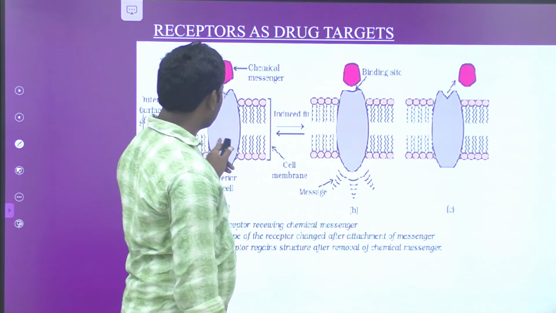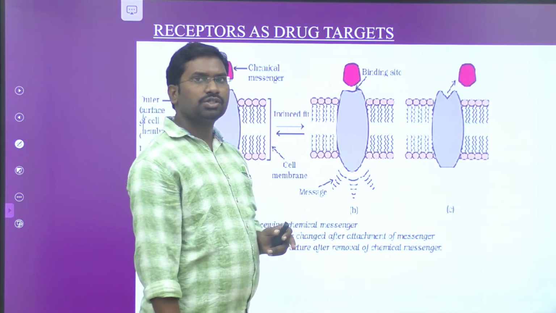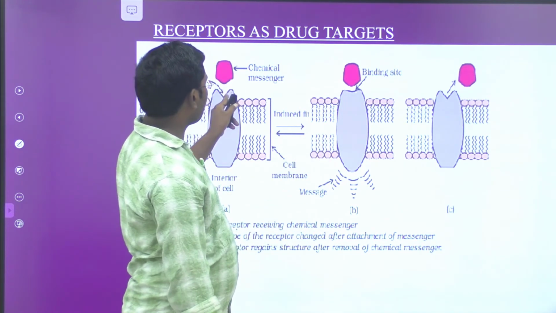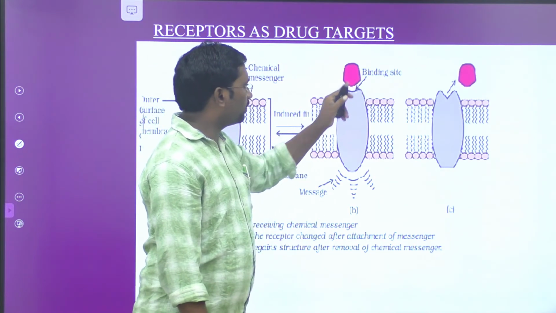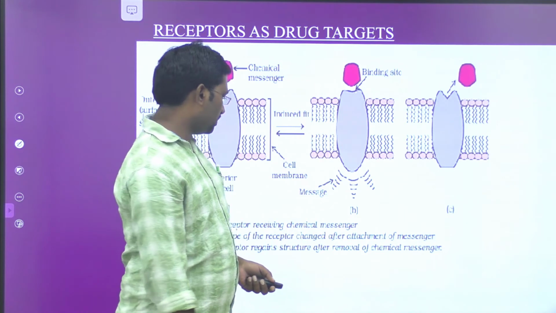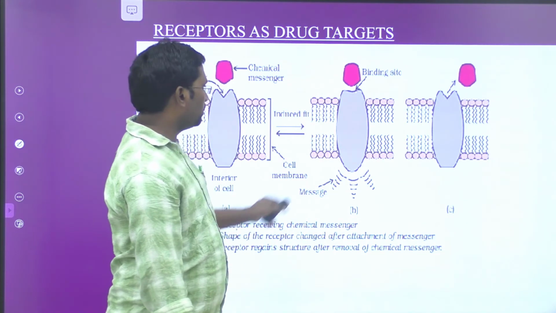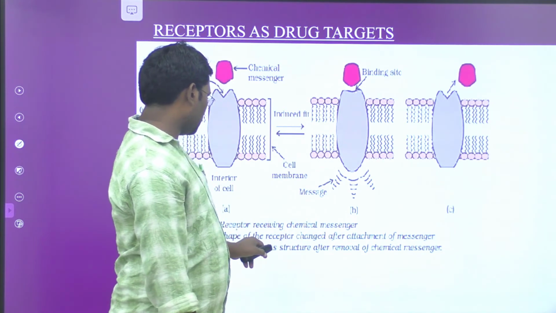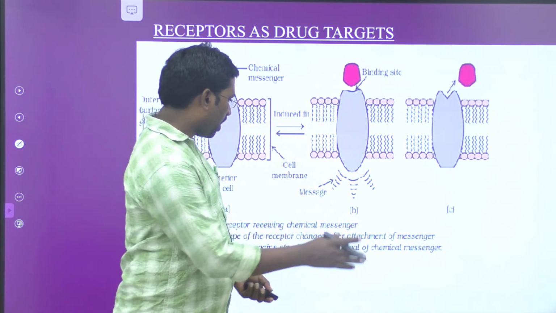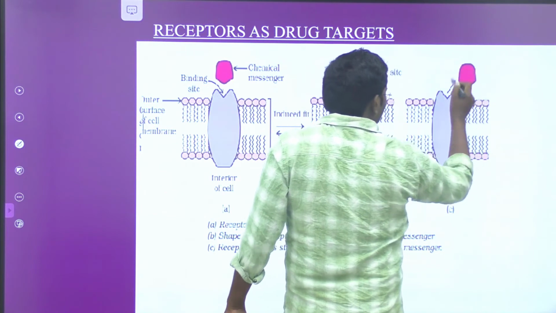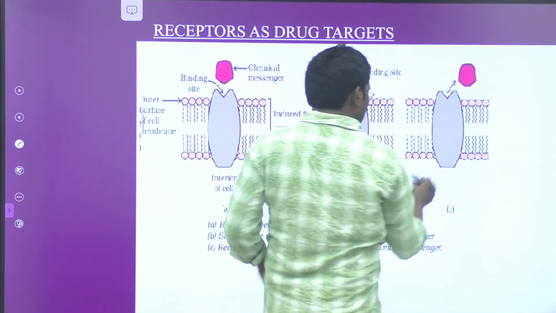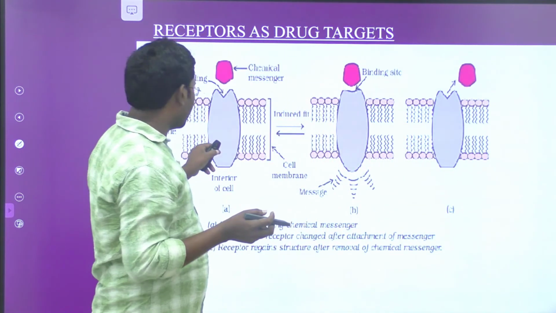Look at these two different shapes. Here the messenger does not fit into the binding site, but here the messenger is fitting into the binding site of the receptor. The third image shows the receptor regaining its structure after removal of the chemical messenger. Here the messenger is removed, so automatically the receptor regains its original structure, as in figure number 1.